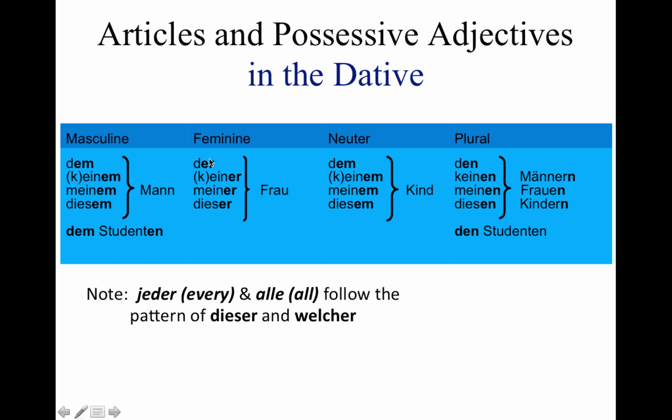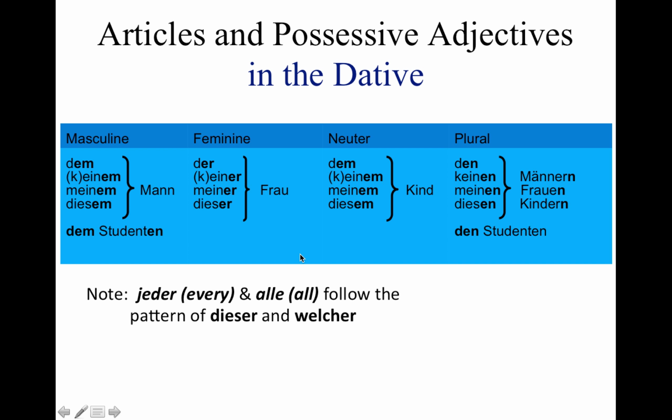Feminine, der, keiner, oder einer, meiner, dieser Frau. Neuter, dem, einem oder keinem, meinem, diesem Kind. And the plural, den, keinen, because we can't have einen, meinen, and diesen, Männern, Frauen, Kindern, whatever, and we add an N here at the end, and here we don't do that if there's already an N, as in Studenten.